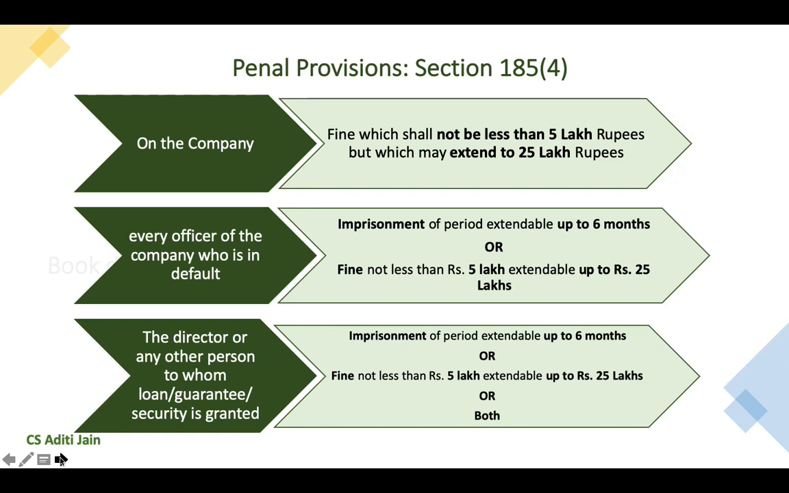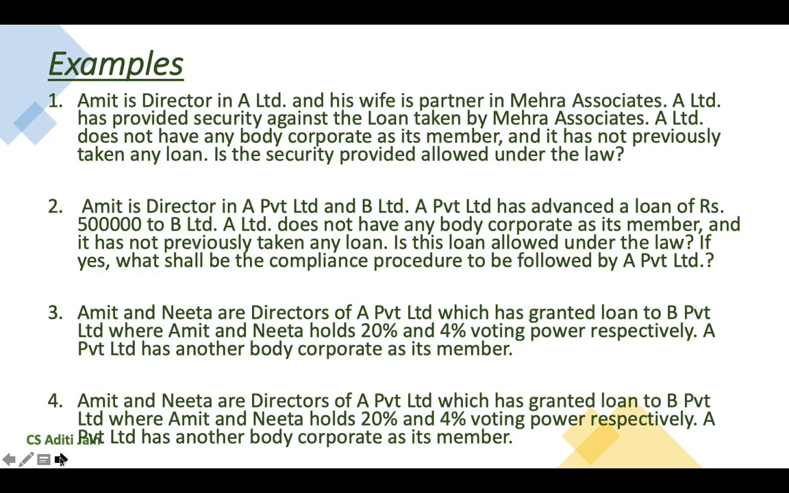So this section penalizes all the 3 parties, that is the company which is granting the loan in contravention of the provisions of this section, every officer of the company who is involved in such default, and any person or director to whom the loan has been granted. Now let us take few examples to better understand the provisions of this section.